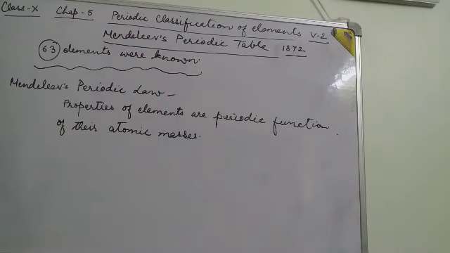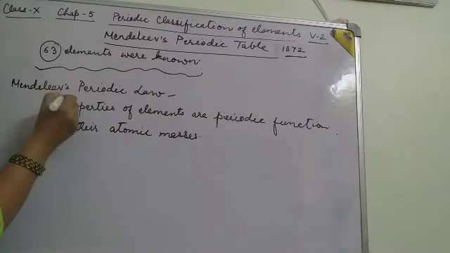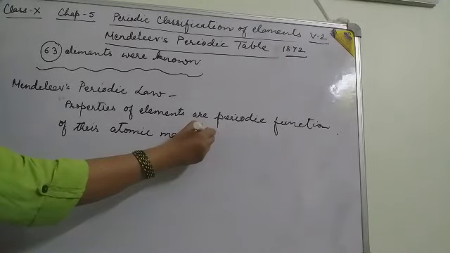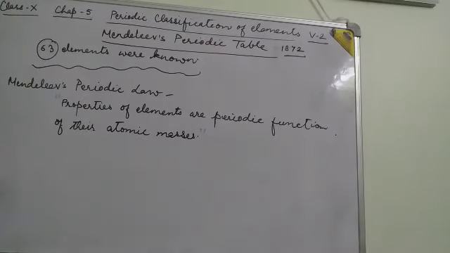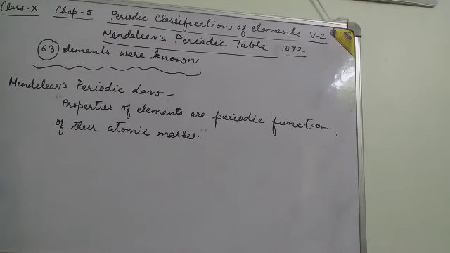According to Mendeleev's periodic table, Mendeleev arranged the then known 63 elements in increasing order of atomic masses, and when they arranged these elements in increasing order, they gave emphasis to the properties of the elements to be classified into the same group.